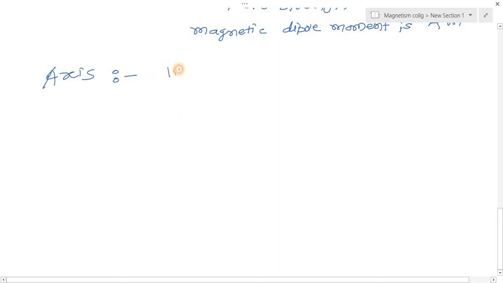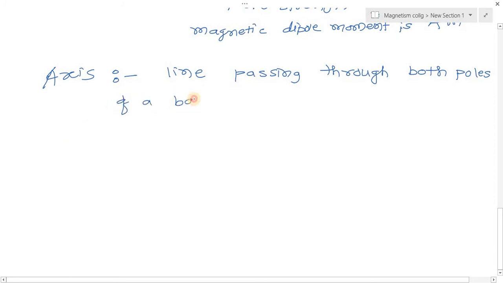Axis is nothing but the line passing through both the north and south poles of a bar magnet.